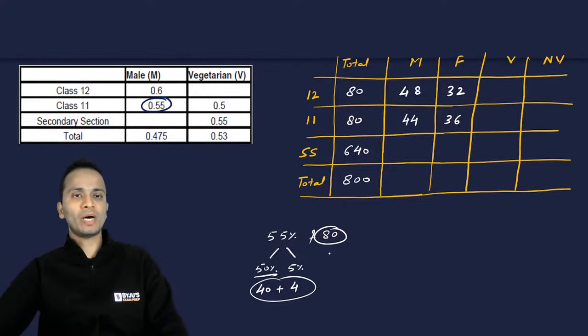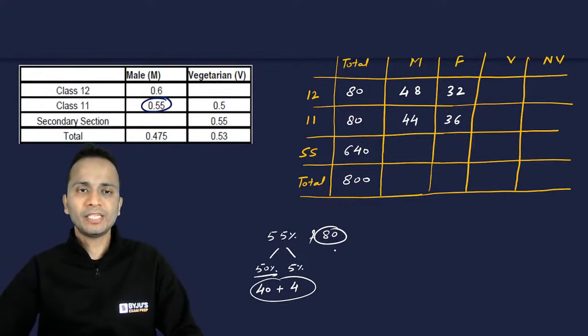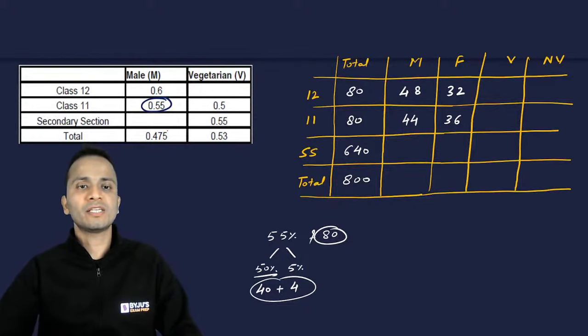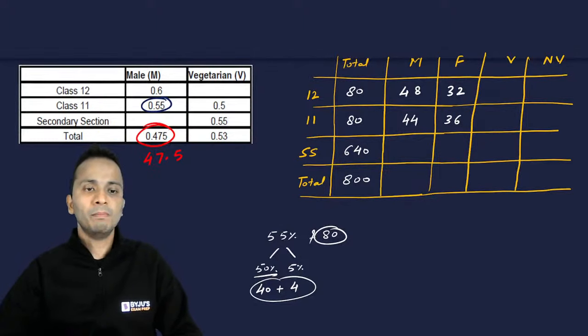I hope all of you are clear with this calculation, right? Now let's talk about the next figure. The next figure is this, total number of males. So out of the total number of students, which is 800, 47.5% are males.